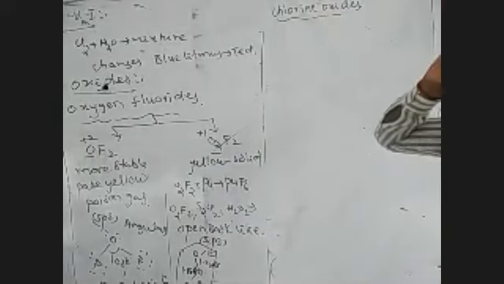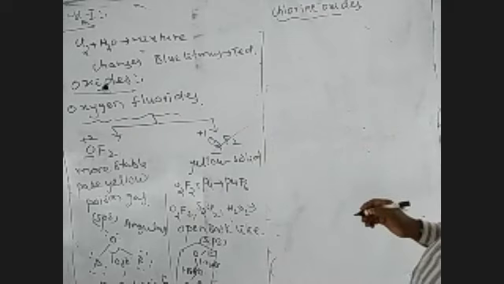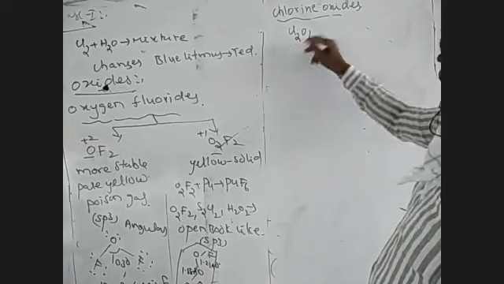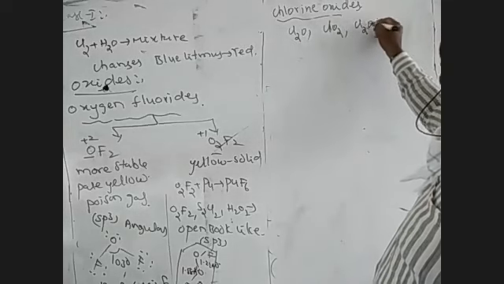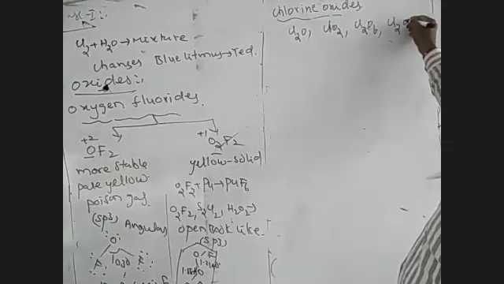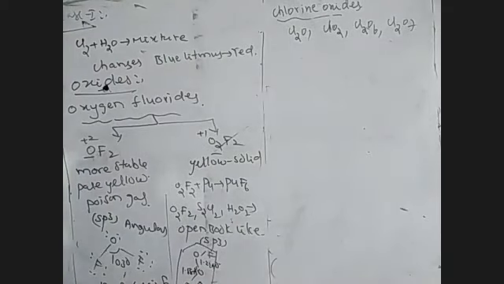Here the anion is based on the highly electronegative element. In the chlorine oxides, chlorine forms different types of oxides. One is Cl2O, chlorine monoxide, ClO2, chlorine dioxide, Cl2O6, chlorine hexoxide, and Cl2O7, chlorine heptaoxide. The chlorine forms different types of oxides. One is called Cl2O. The Cl2O is called chlorine monoxide.